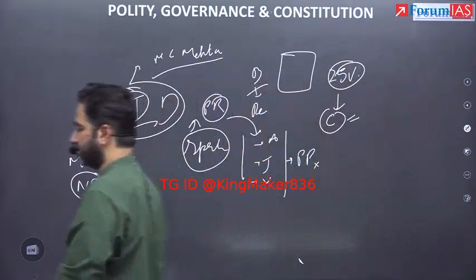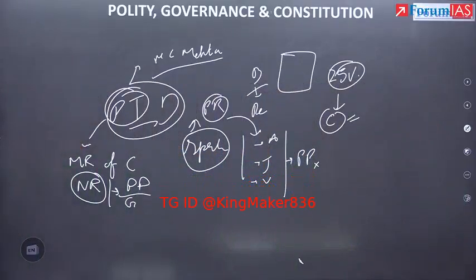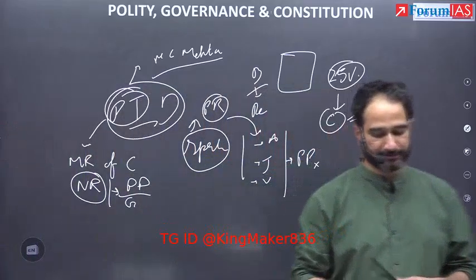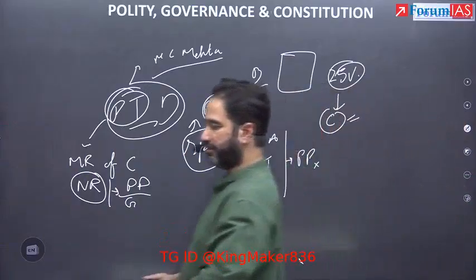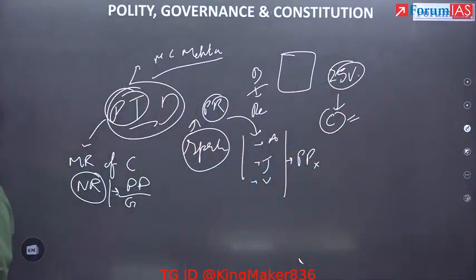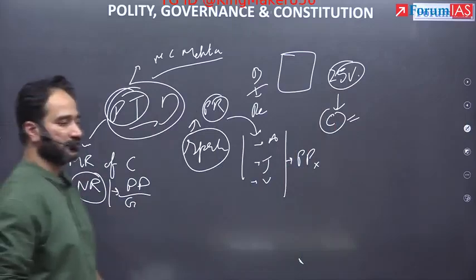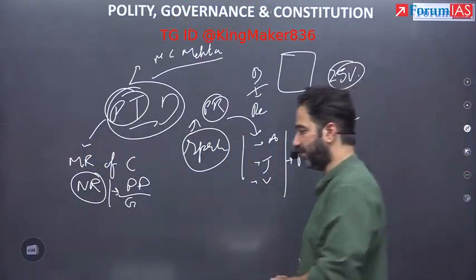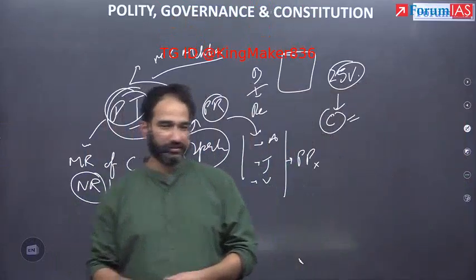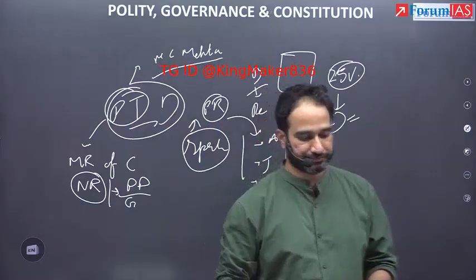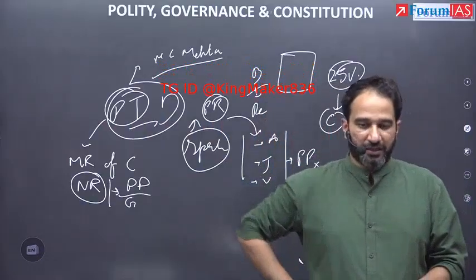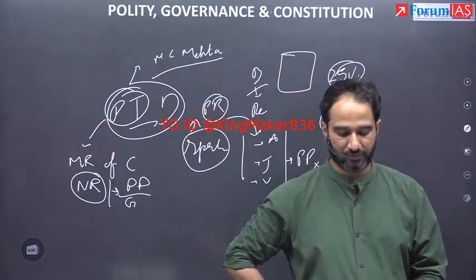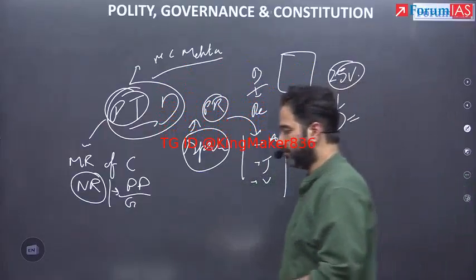Second, its scarcity. Third, impact on community well-being.